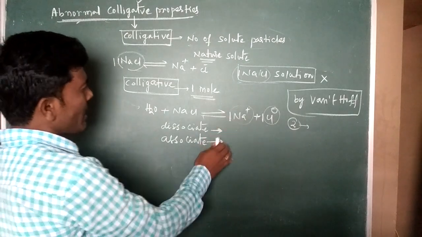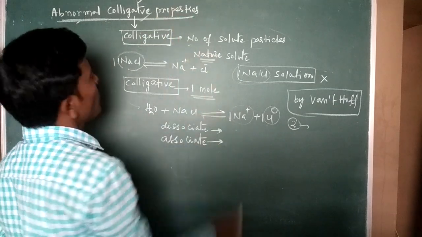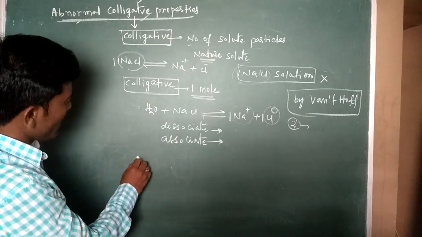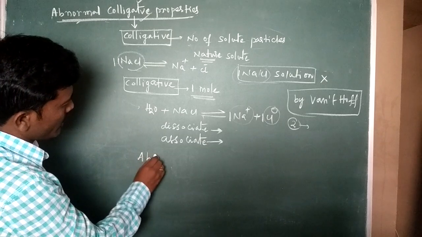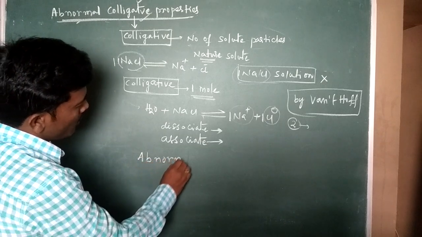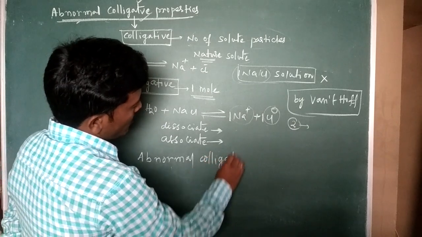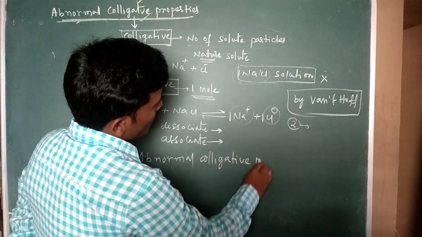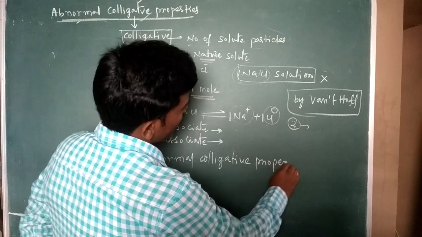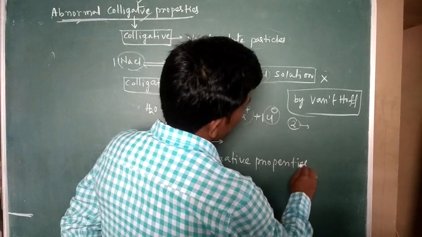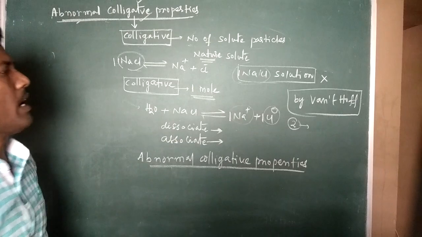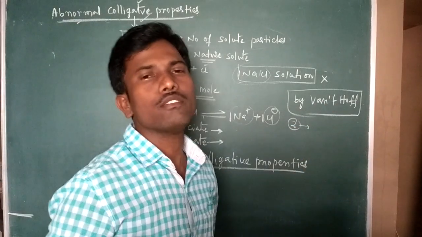So therefore that number will affect the colligative properties. So these colligative properties are called abnormal colligative properties, which were introduced by the scientist Van 't Hoff.